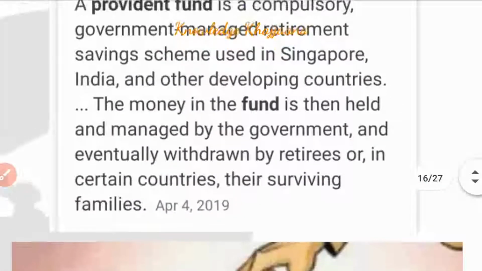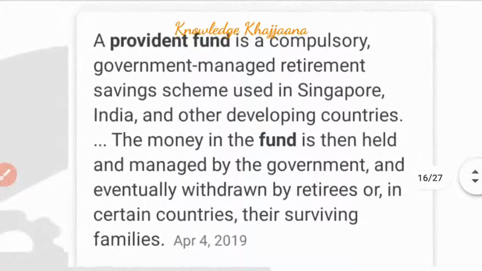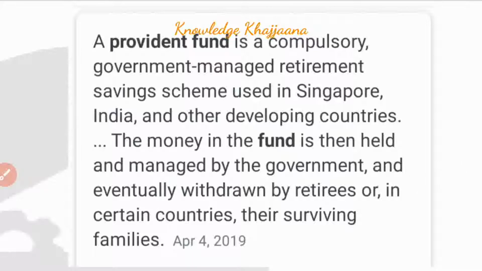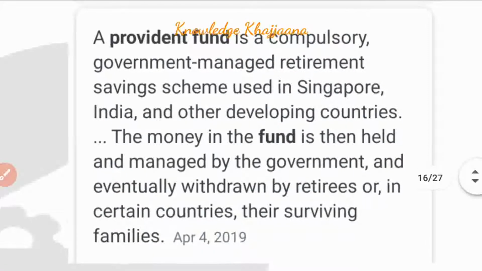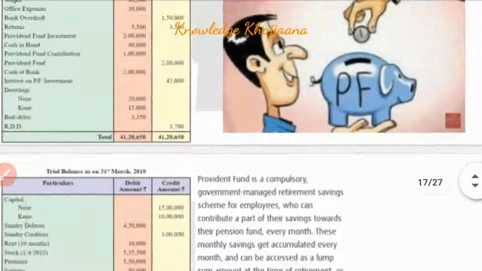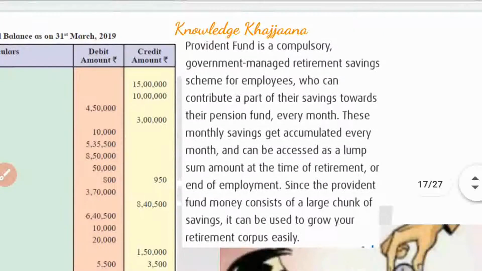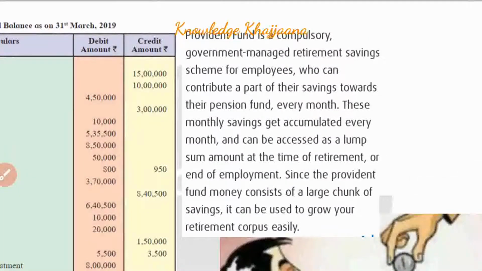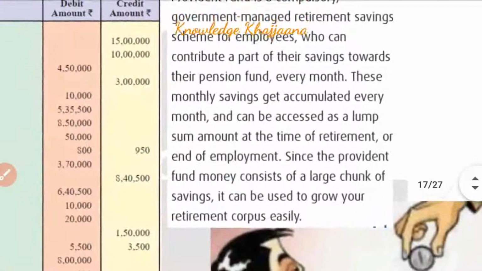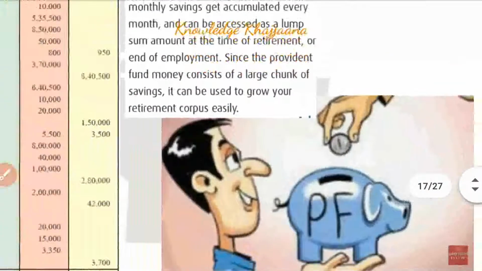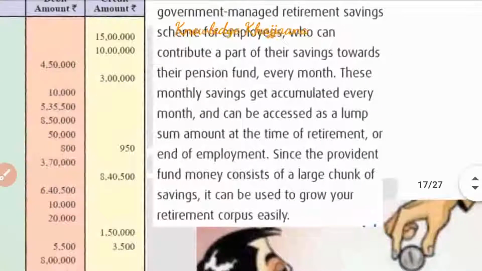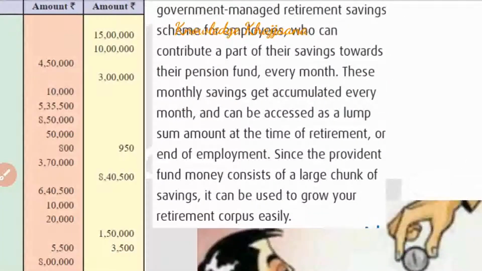Which companies collect this provident fund, cut this provident fund? See, the industries which are in the organized sector, in which there are minimum 20 employees, those industries maintain the provident fund. Now see, provident fund is a compulsory government managed retirement savings scheme. For whom? For the employees who contribute a part of their savings. Employees are contributing a part of their savings towards their pension fund every month. It is cut from their monthly salary.